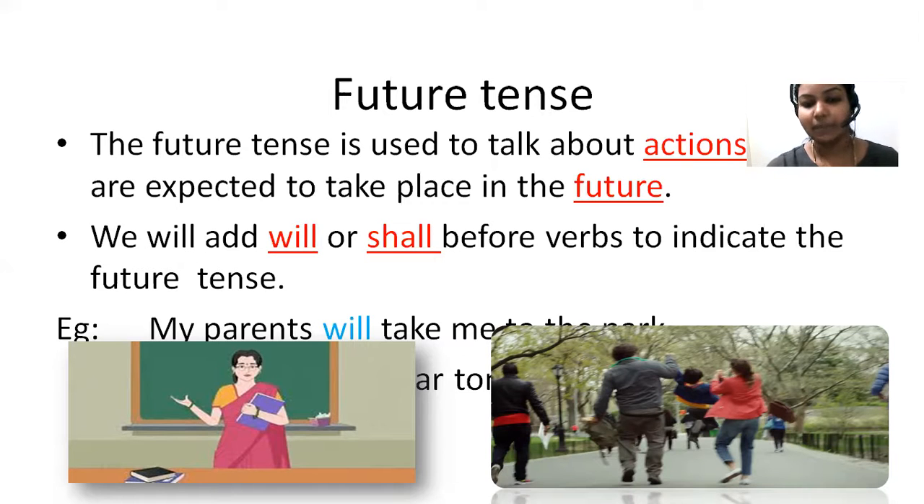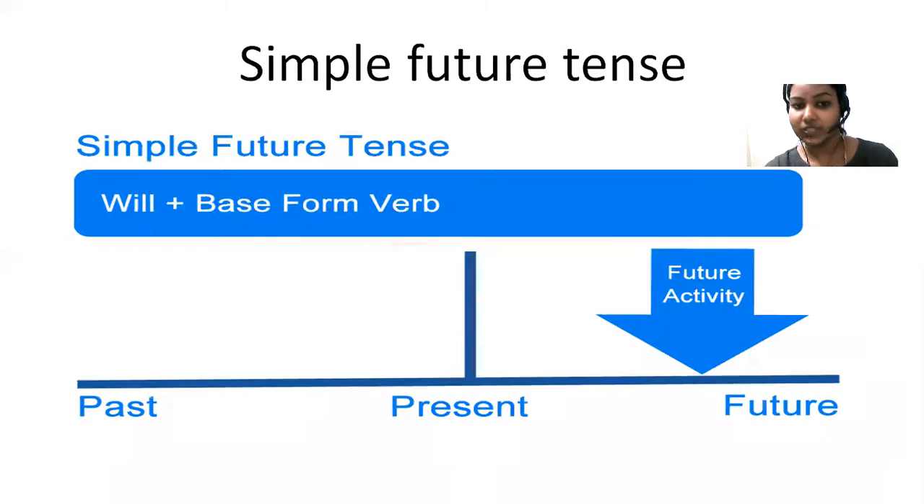Okay, so my parents will take me to the park this evening. Okay, so here will take. So here we have added will in front of the verb. Okay, this is how you have to write a sentence in simple future tense. It is also really easy. Okay, so what you have to write, will plus base form of verb. Here you should not write past tense form of verb. Be careful. Here you have to write the base form of verb or present tense form of verb.